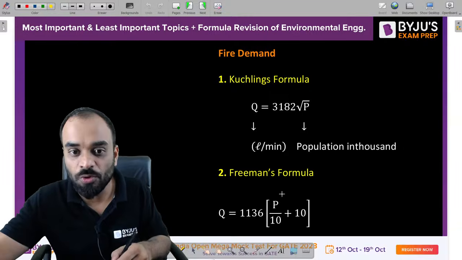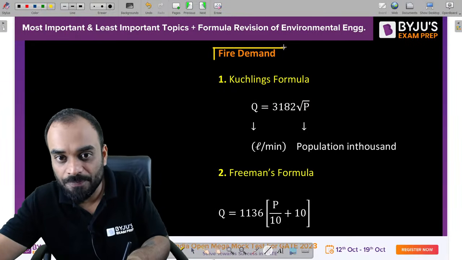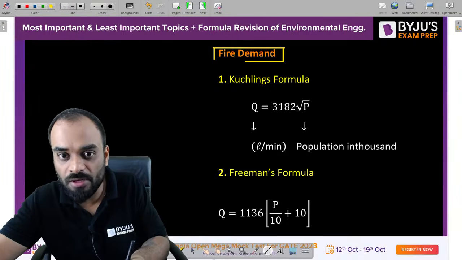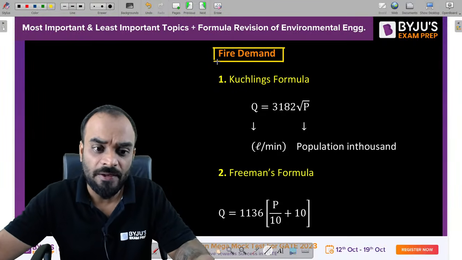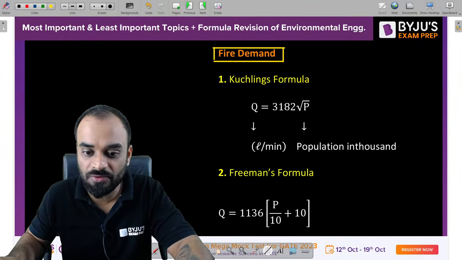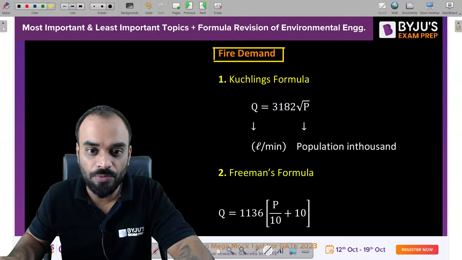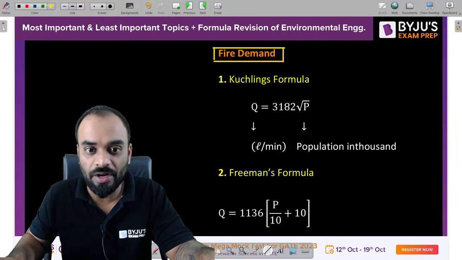Correct. Now let's move to the next formula, guys, which is the formula for fire demand. You know that it is not possible to estimate the 100% exact value of fire demand.